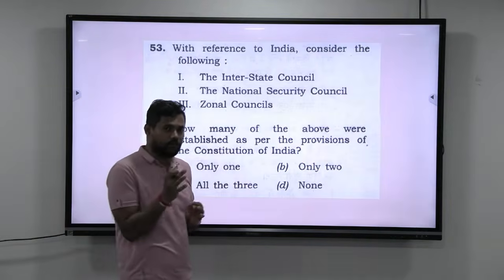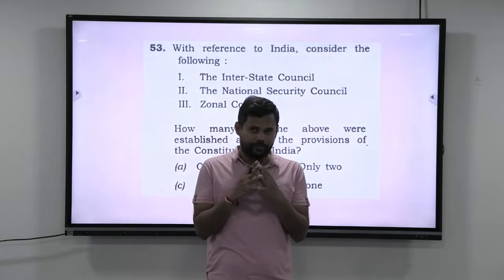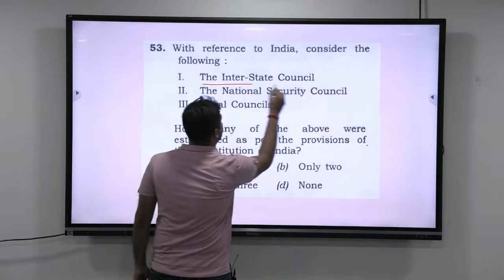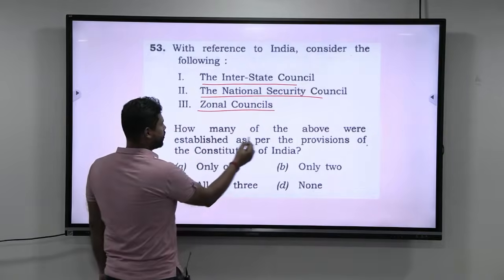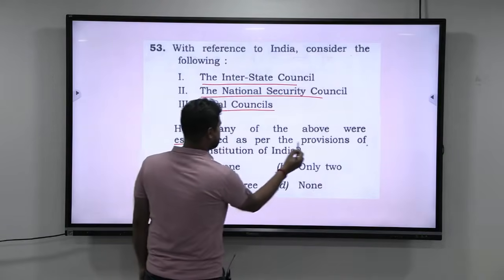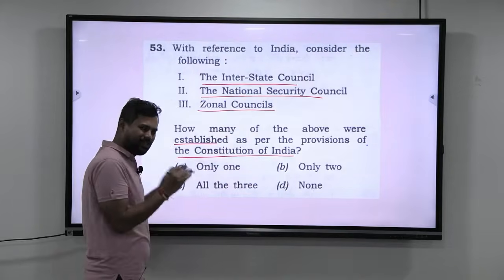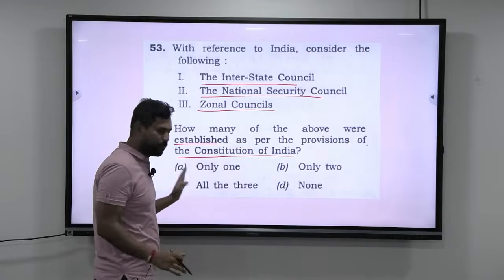Alright guys, let us solve this question. Again, a very straightforward question, provided that you have studied polity very well. Look at this. With reference to India, consider the following: the Interstate Council, the National Security Council, the Zonal Councils. How many of the above were established as per the provisions of the Constitution of India? The question is very straightforward. If you have read any basic polity book, you will be able to get the answer.